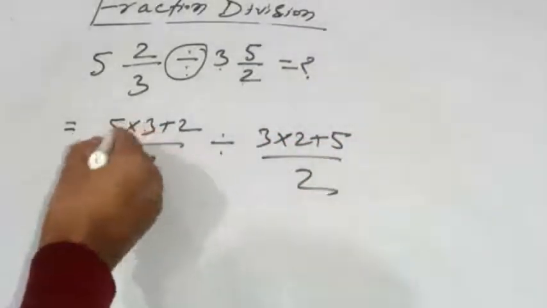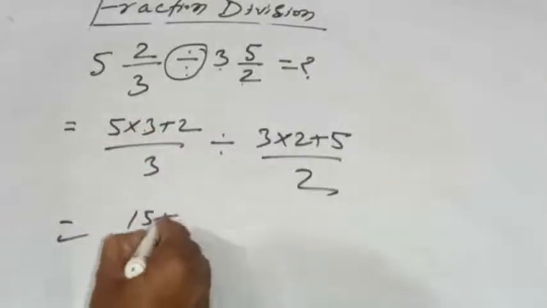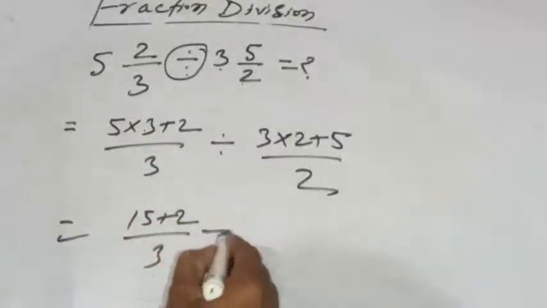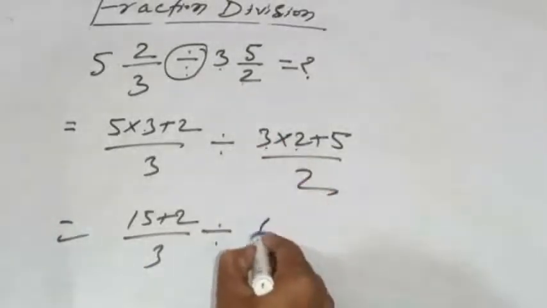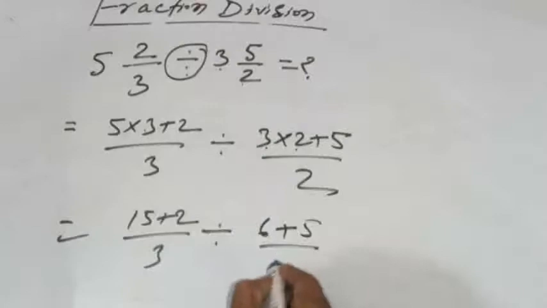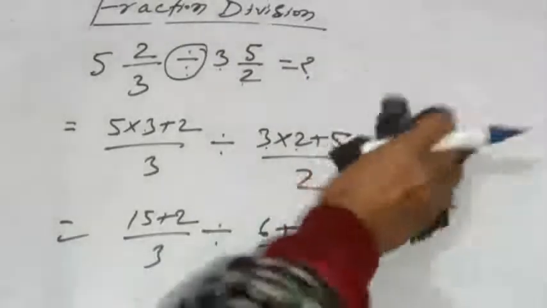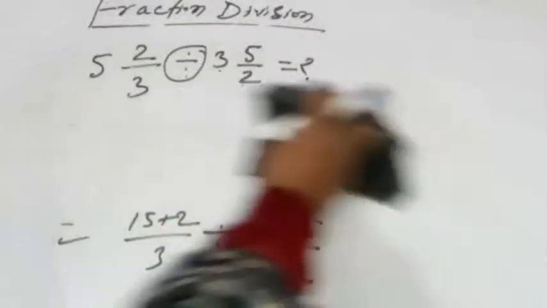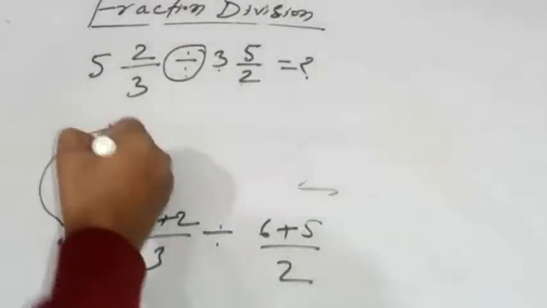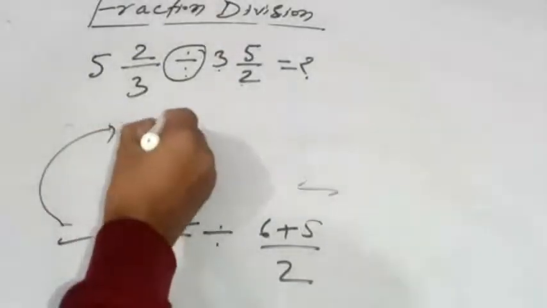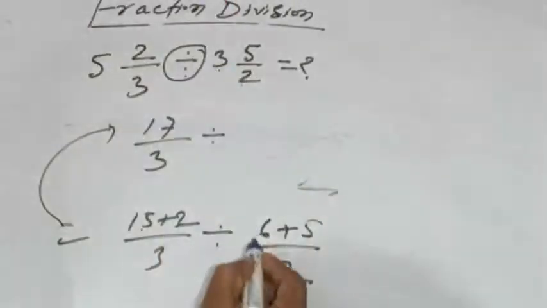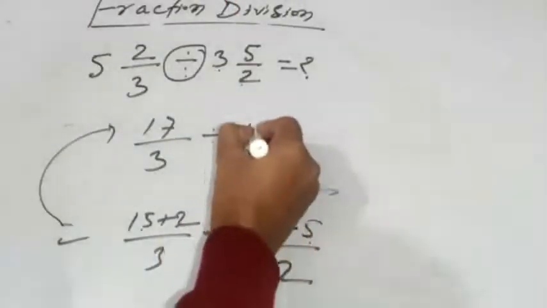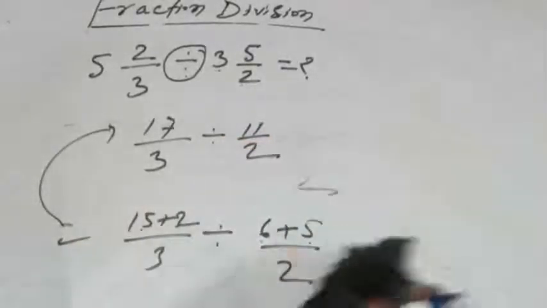Now calculate this one. 5 times 3 is 15 plus 2 divided by 3. Sign of division put here. 3 multiply 2, this means 6 plus 5 divided by 2. Right? See this one. When you add this one, 15 plus 2 is 17 divided by 3. 6 plus 5 means 11 divided by 2, right?